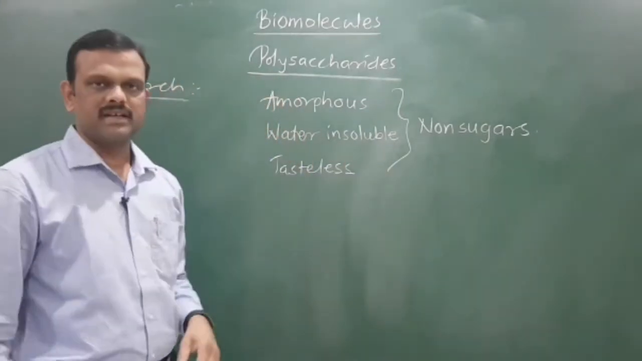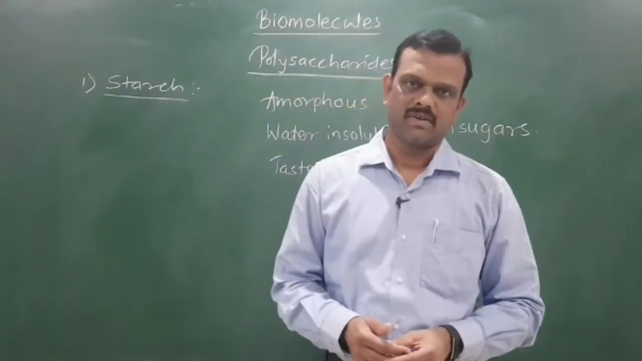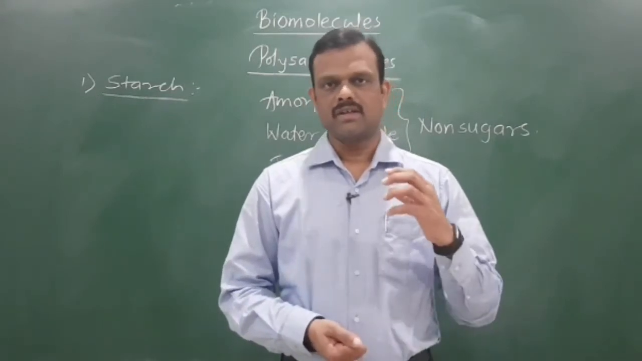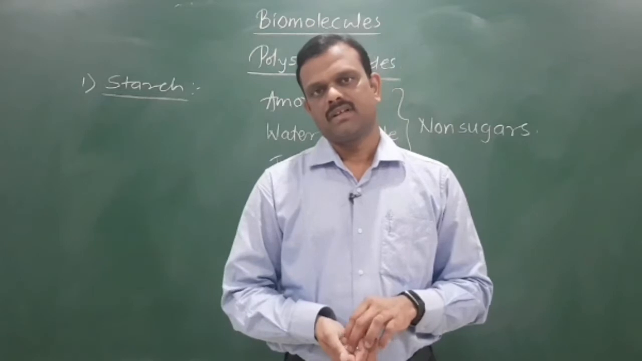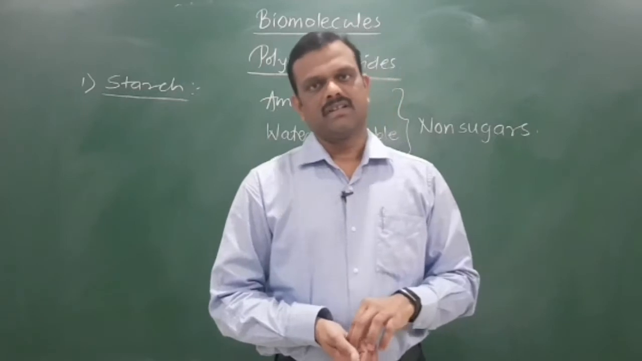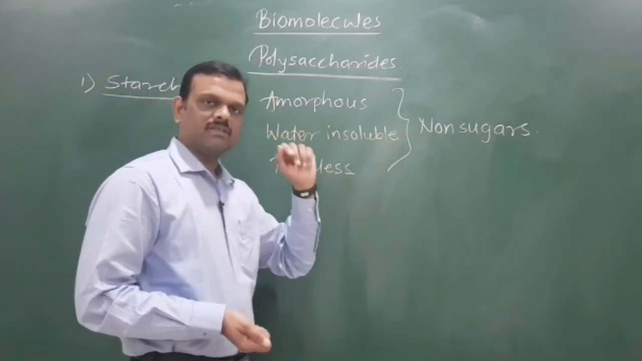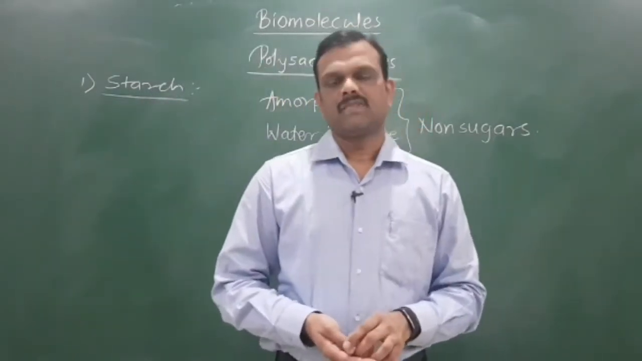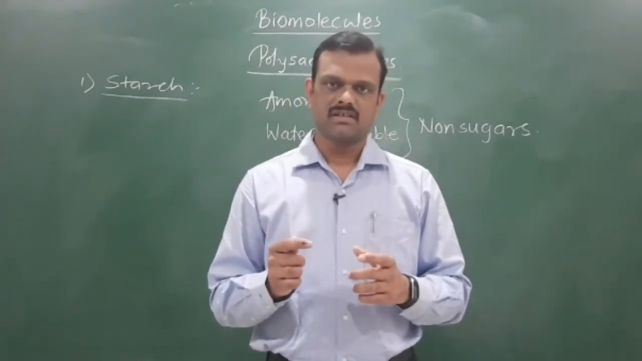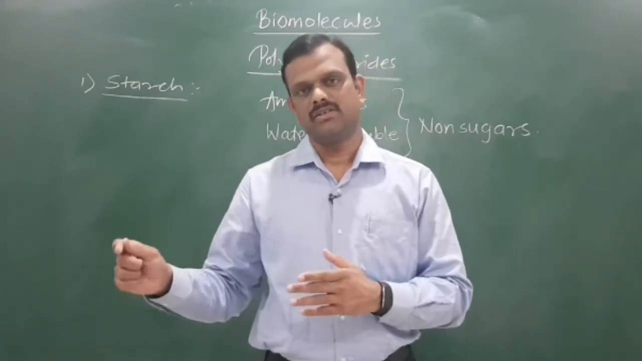Now these polysaccharides are further classified into two parts. First one is homopolysaccharide, another part is heteropolysaccharide. Homopolysaccharides means the polysaccharides which on hydrolysis produce n number of the same monosaccharide units. Heteropolysaccharides means the carbohydrates which on hydrolysis produce n number of different monosaccharide units.